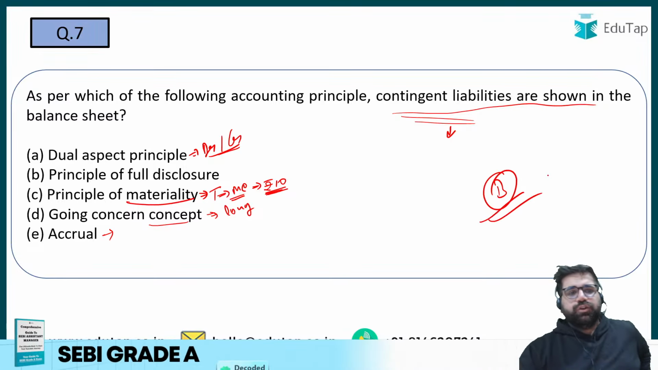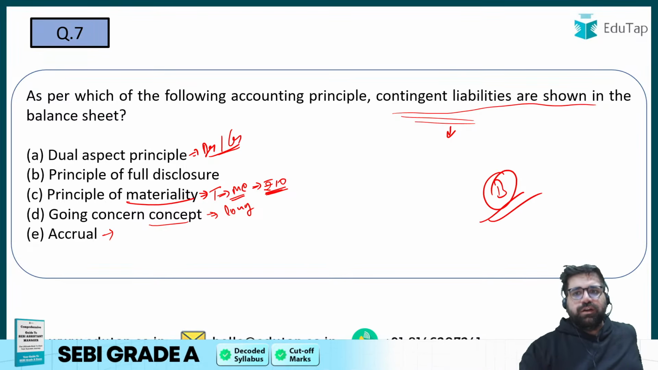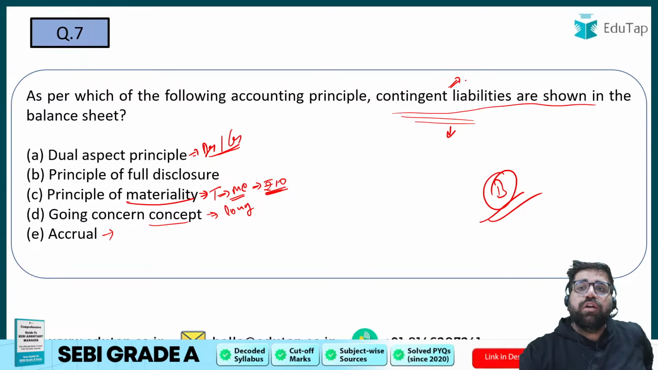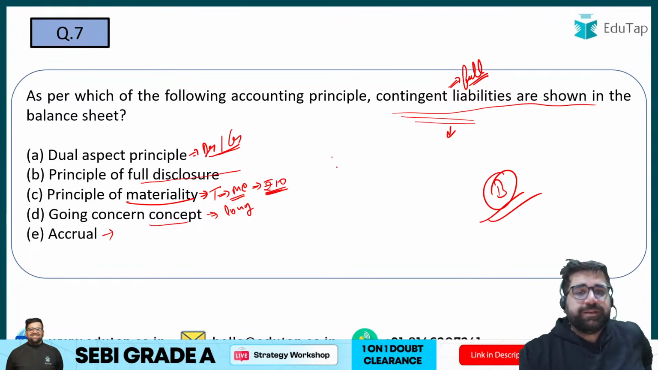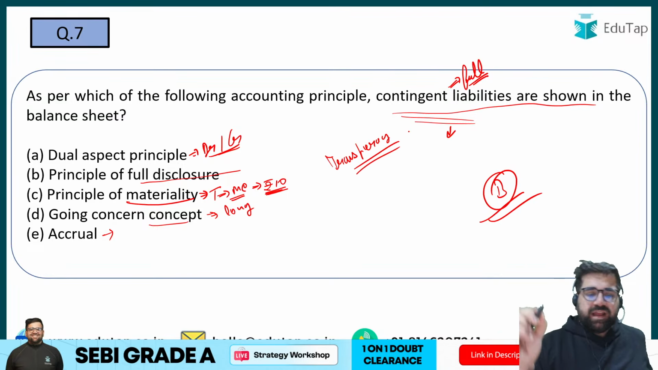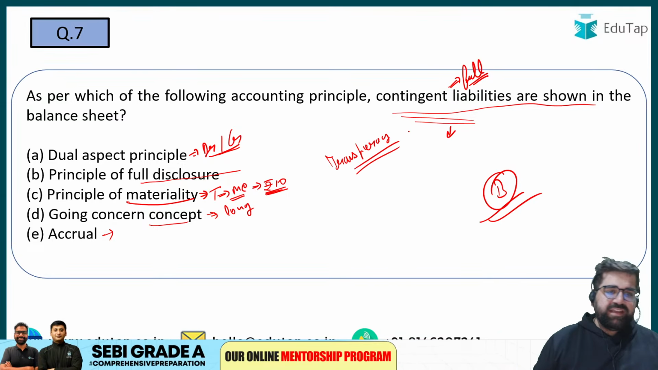Contingent liabilities are shown as per the principle of full disclosure because you have to disclose all the material facts. Full disclosure leads to transparency, and definitely transparency is also important in business these days.